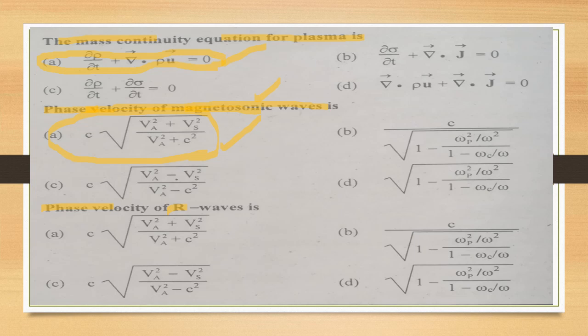Here we are asked the phase velocity of the right-handed wave, that is option B, c over the square root of 1 minus omega p square over omega square, divided by 1 minus omega c over omega. This is the phase velocity of right-handed waves.